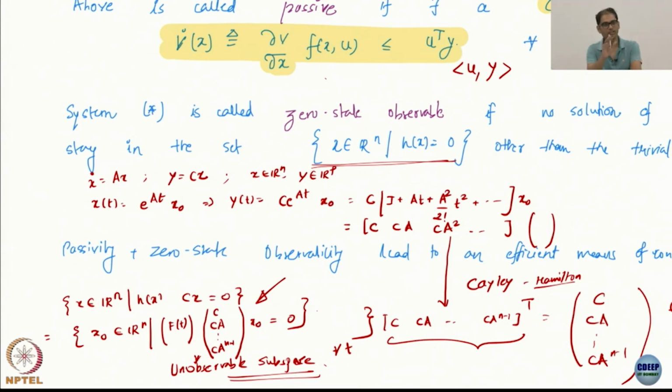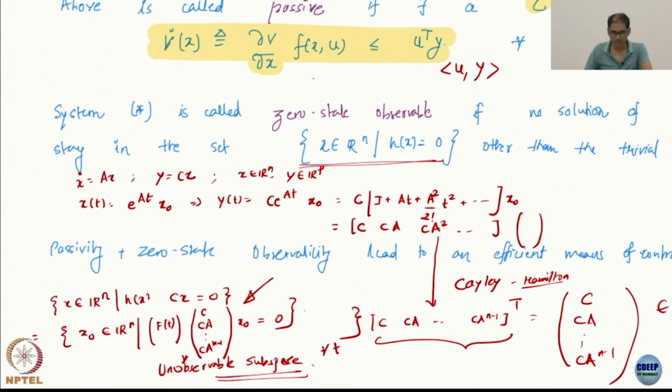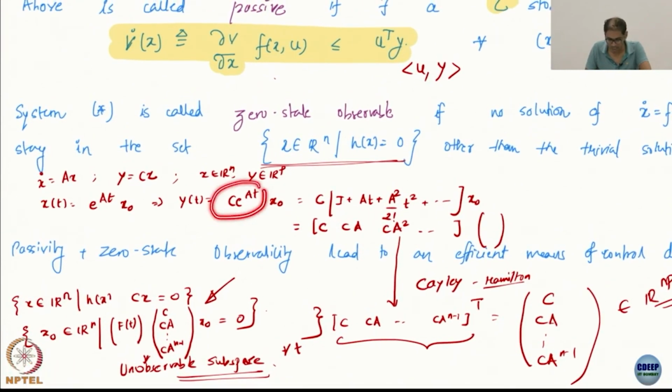If you want to think more simply, assume p is 1, single output. It's a single output system. If it's a single output system, then this is an n by n matrix. So basically what you have is an n by n matrix multiplying x0, which means it's an invertible matrix, right? So I can invert it and get my initial condition. Okay, so that's the whole idea. I need to be able to compute the initial condition from the given data. What is the data? Data is the measurements, that is observability.